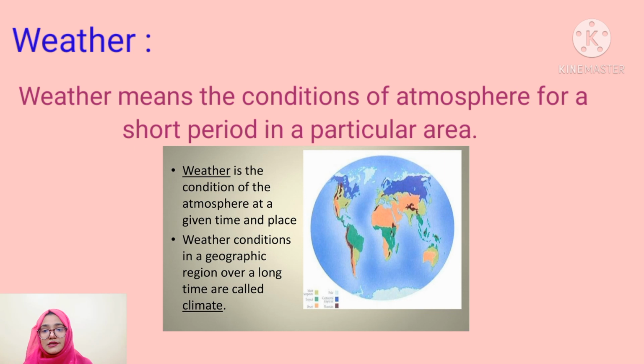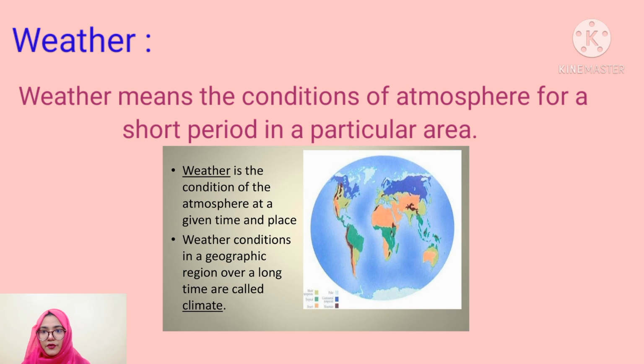So weather means the conditions of atmosphere for a short period in a particular area. Temperature and pressure of air, wind direction and speed, humidity or quantity of water vapor in the air, cloud, fog and rainfall, etc. make the weather. Do you need any example?